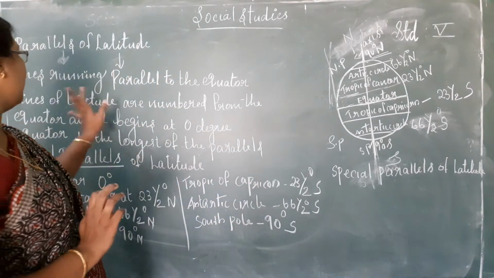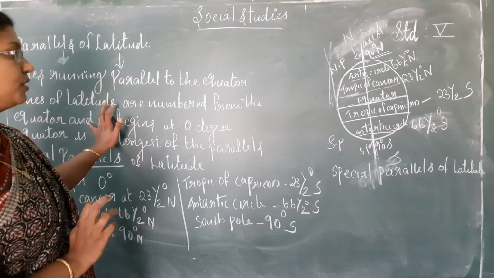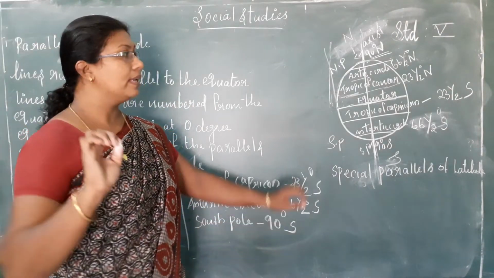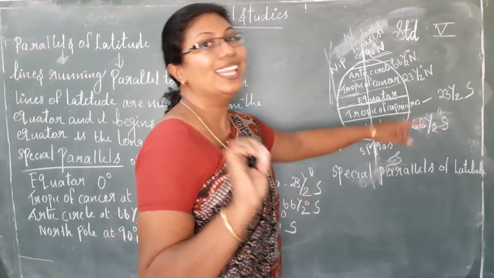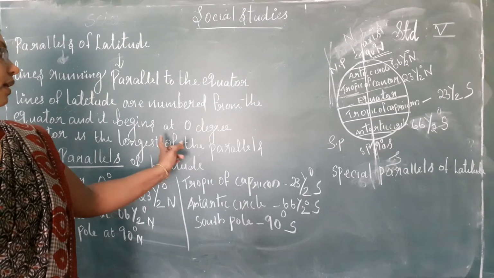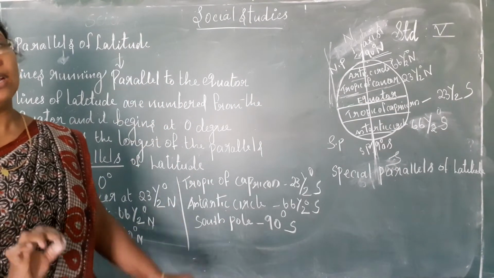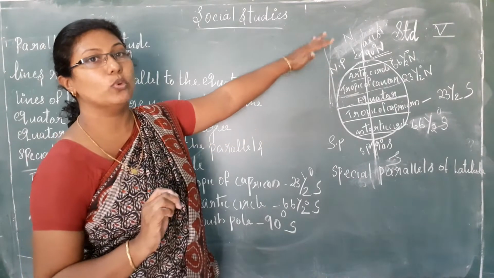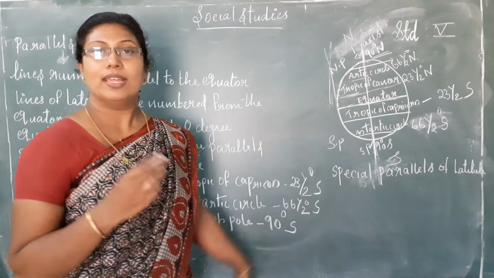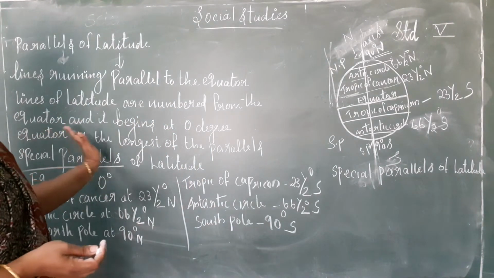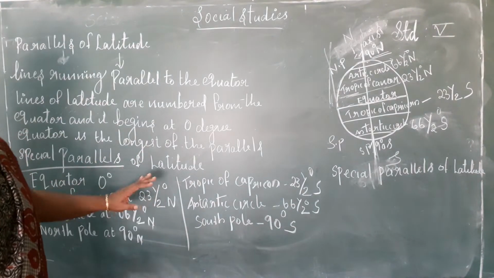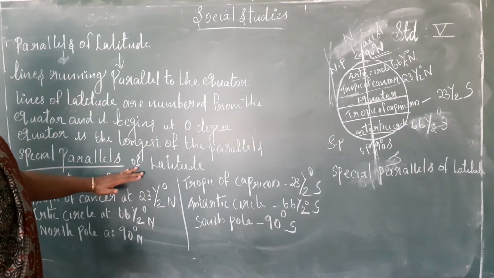Next, we are saying lines of latitude are numbered from the equator. Always the numbering starts from the equator at 0 degree. First we have to write 0 degree. Then only we will be moving up and going down. Then the equator is the longest of the parallels. That is what we were saying about special parallels of latitude.